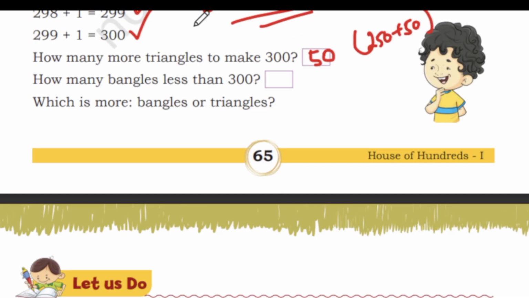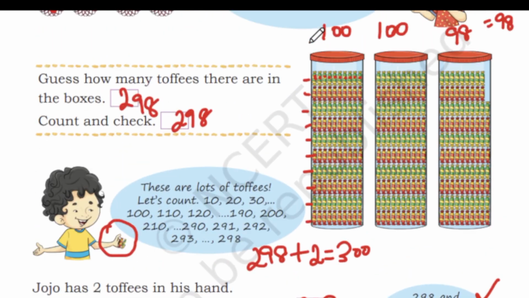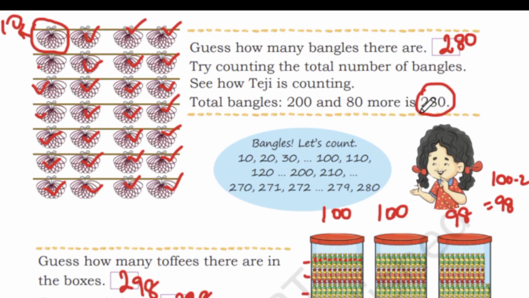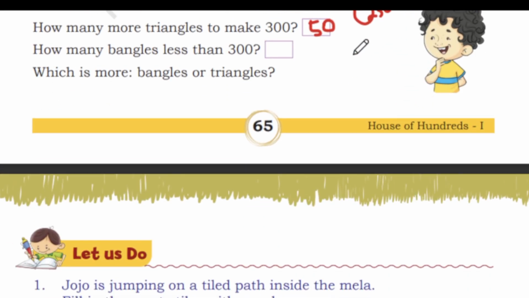Okay, so how many bangles less than 300? So how many bangles did we get? We already got 280 bangles. So here we have 300. So 300 minus 280. So how much? 300 minus 280, which is 20.